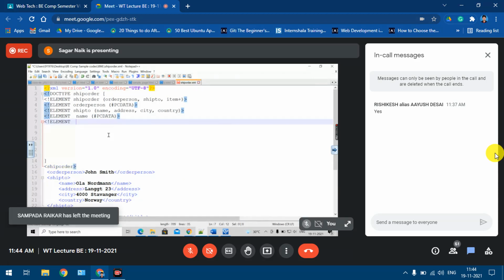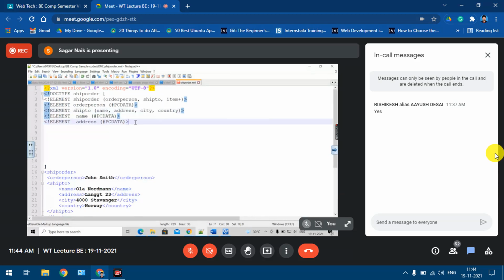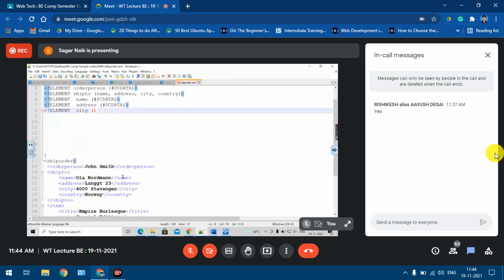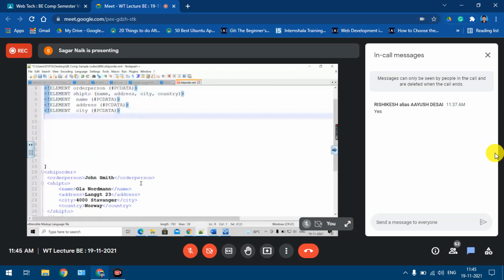Okay, then the second element is what? Address element, this element, right? So that I'm defining. Okay. Again, it is a simple element. It doesn't have any nesting and all. So we'll give PC data. Okay. Then going to the city element. City element, again it is a simple element. So we'll use PC data only. Okay. And then name, address, city are defined, now the country element. Country element also I'll use PC data.